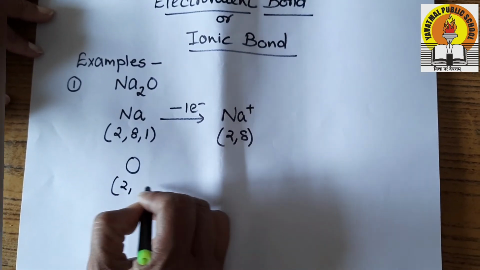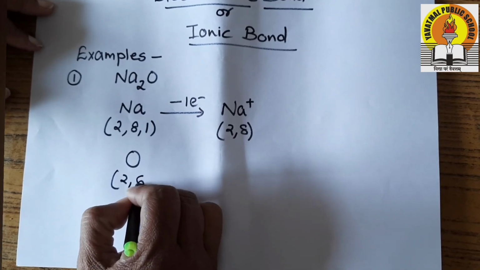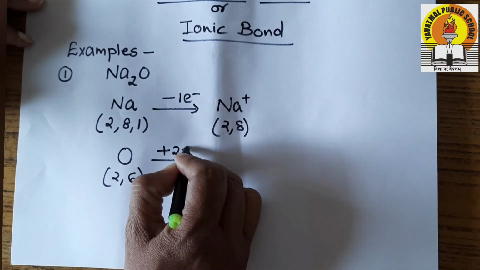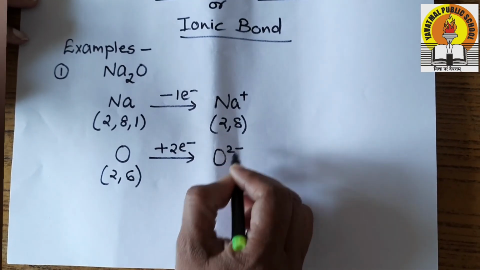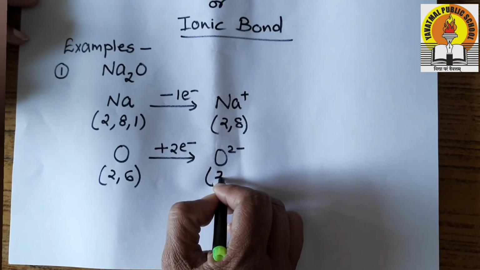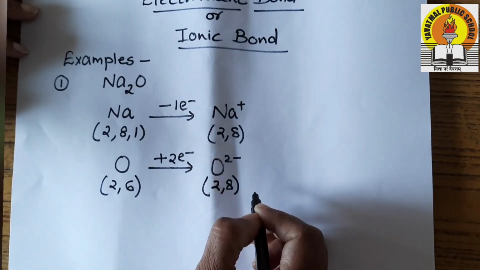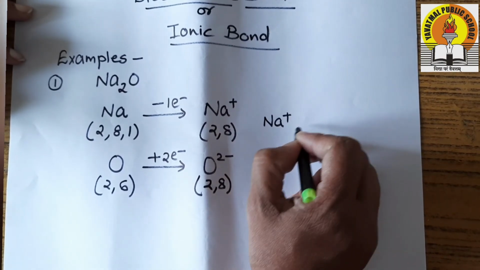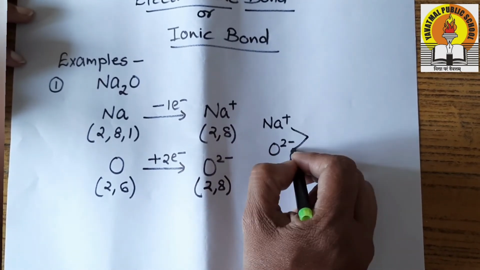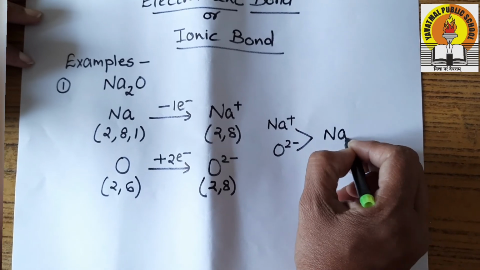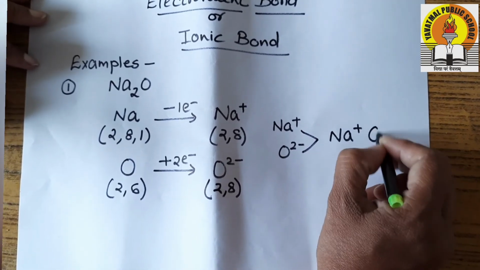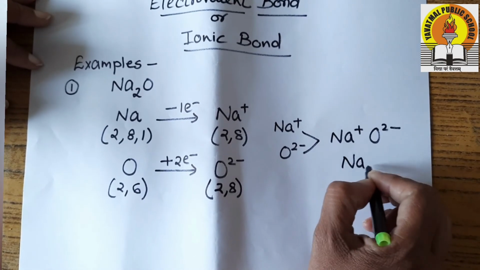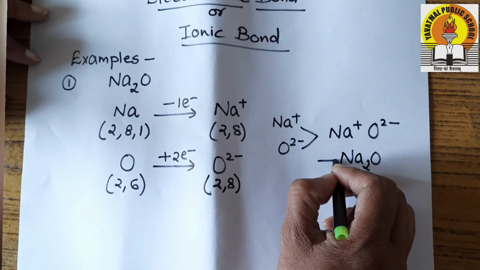Oxygen is having the atomic number 8 with the configuration 2,6. That means it has the ability to gain 2 electrons to form O2 minus, that is an anion, attaining the configuration 2,8. So when such cation and anions are brought together, they form the ionic bond between them with Na plus and O2 minus. Interchanging their charges, we get the formula as Na2O, that is sodium oxide.